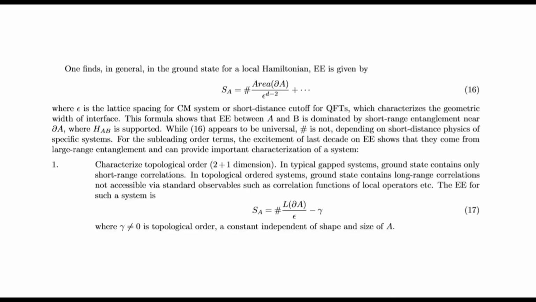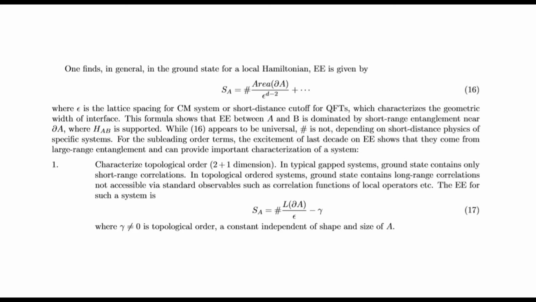Locality of interactions. One finds in general, in the ground state for a local Hamiltonian, entanglement entropy is given by this, where epsilon is the lattice spacing for a condensed matter system or the short-distance cutoff for quantum field theory, which characterizes the geometric width of the interface. This formula shows that entanglement entropy between A and B is dominated by short-range entanglement near ∂A, where HAB is supported. While the leading term appears to be universal, the coefficient is not.